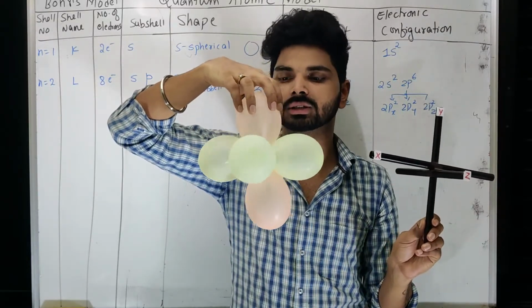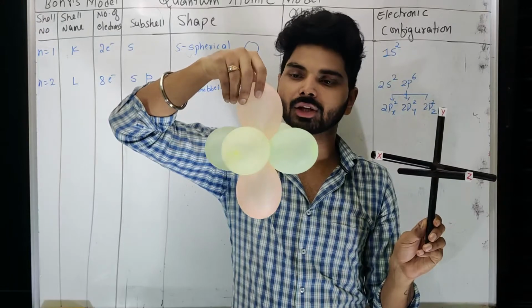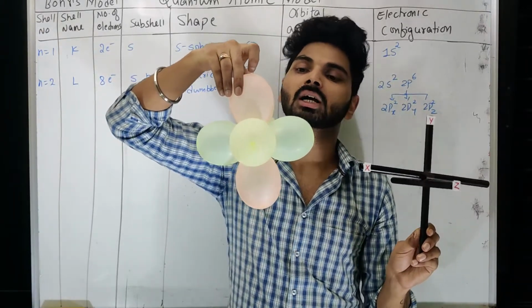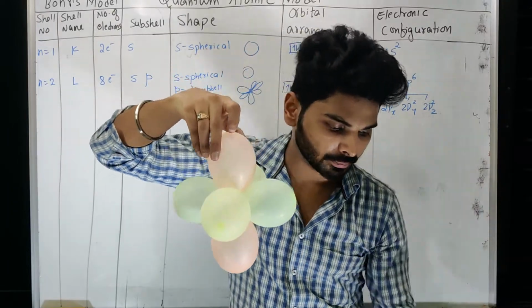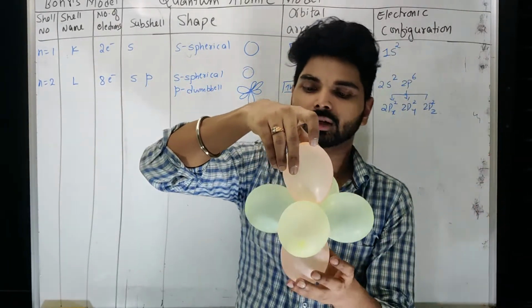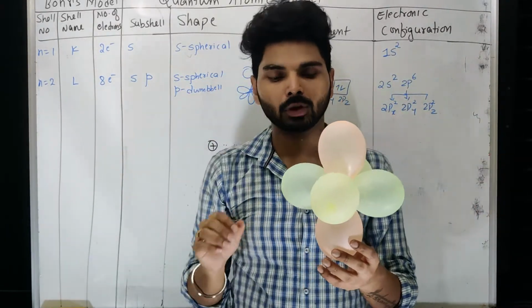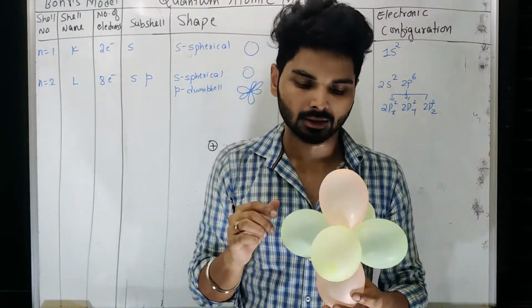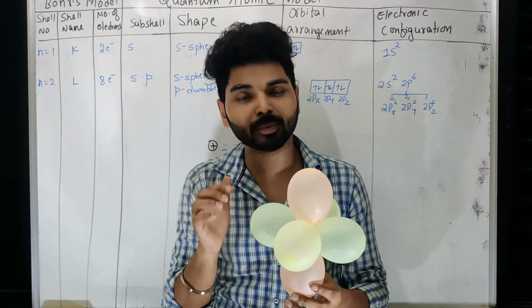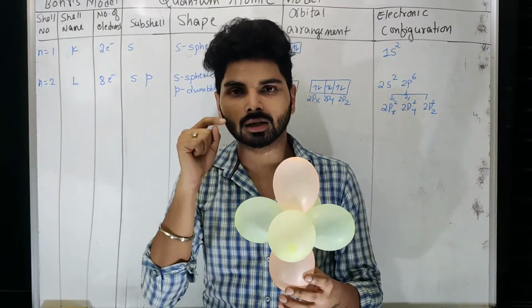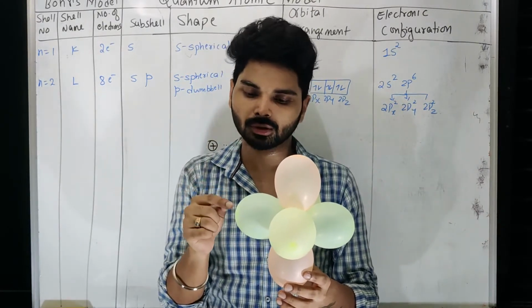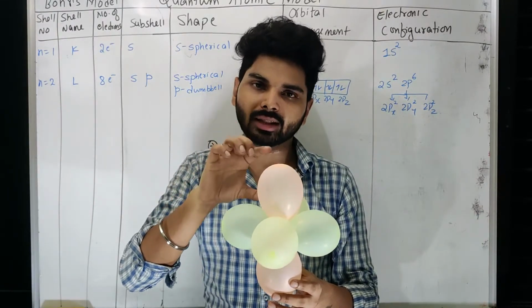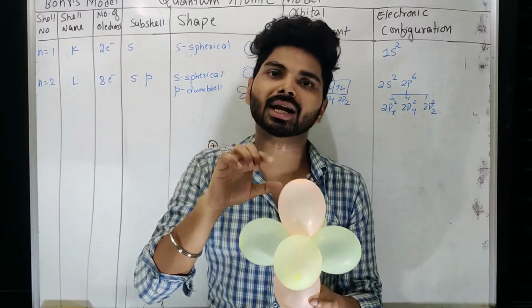You can observe this. They are not colliding with each other. The 6 electrons are positioned at the same distance from the nucleus. Now remember, there is no electronic repulsion. So they are at different locations inside the atom, and they are at the same distance. If you consider the length from the center, this length is the same as that length. If the distance is the same, the force of attraction will be the same.